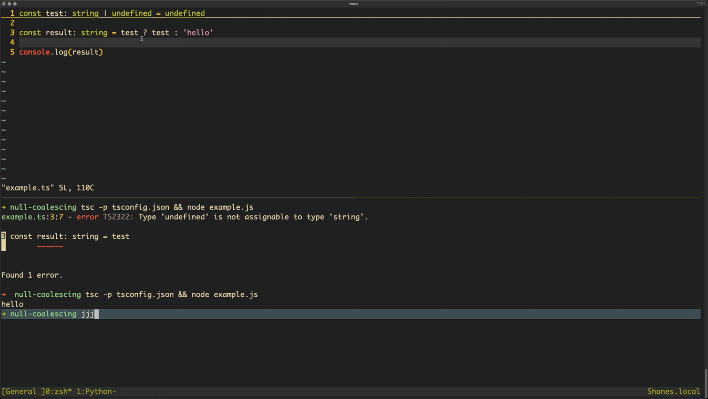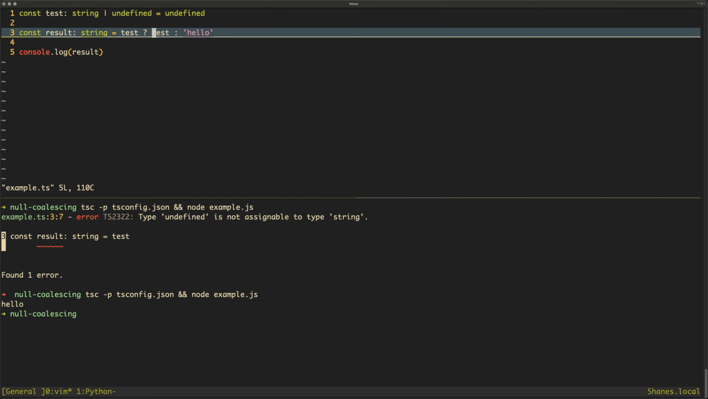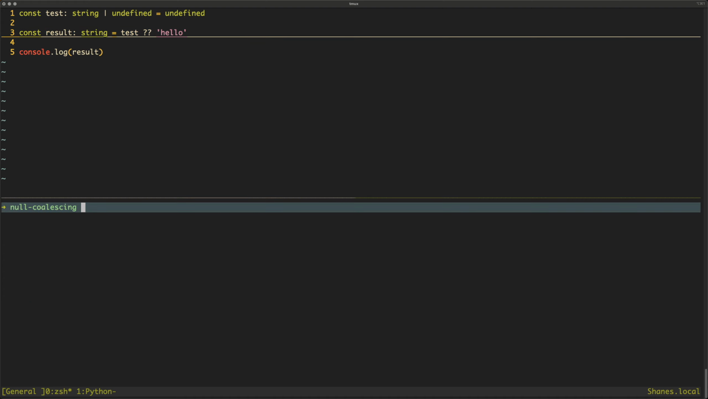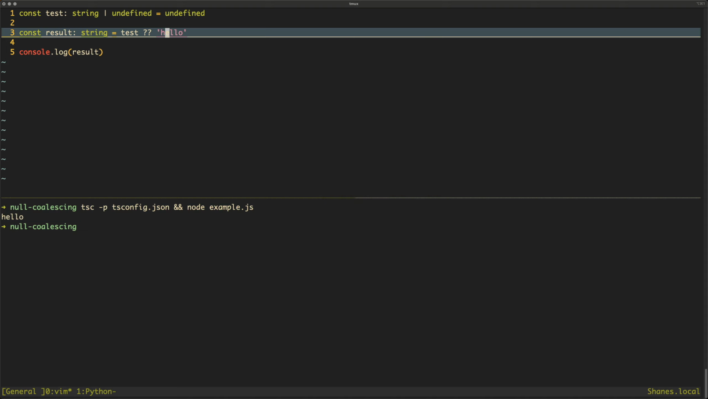What we can do instead now with the nullish coalescing operator is get rid of this, and just swap the whole thing for two question marks like that. So now what this is saying is, evaluate this to a Boolean. If this happens to be true, then use this. Otherwise, use this fallback value, which in this case is hello. So if we come down here again, and we run the same thing again, it works perfectly. So that is what the nullish coalescing operator does.